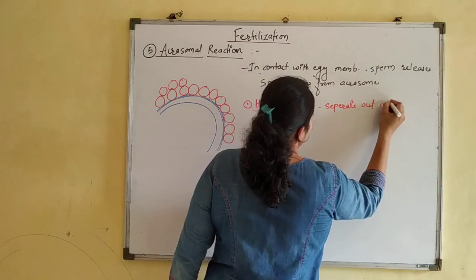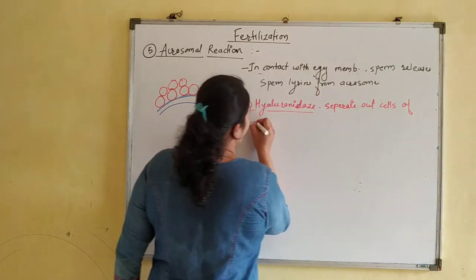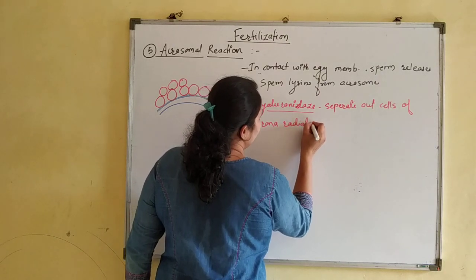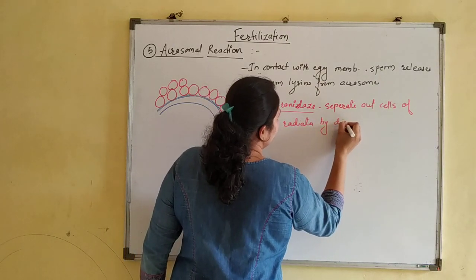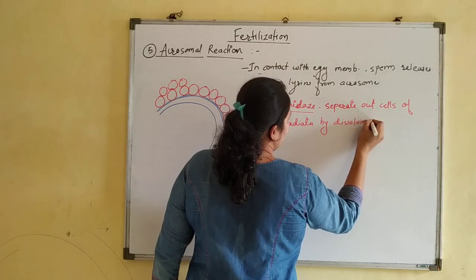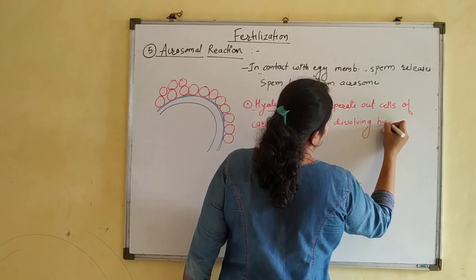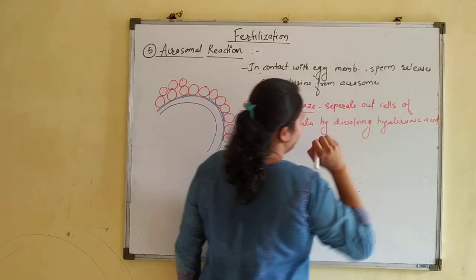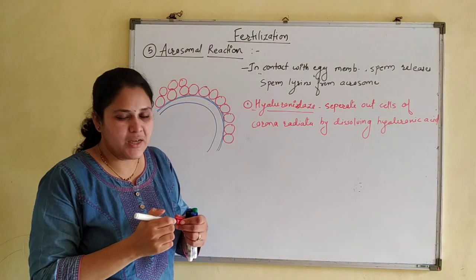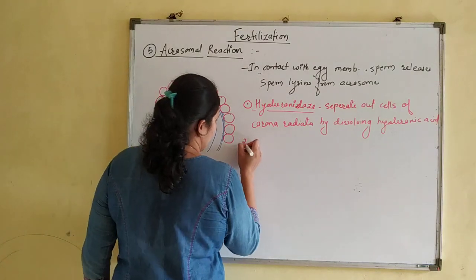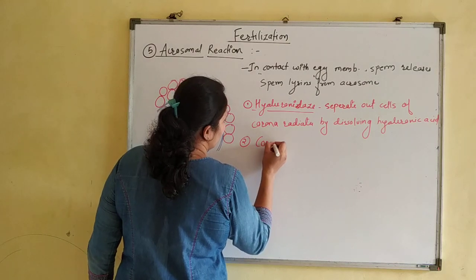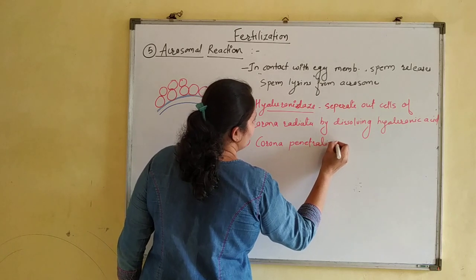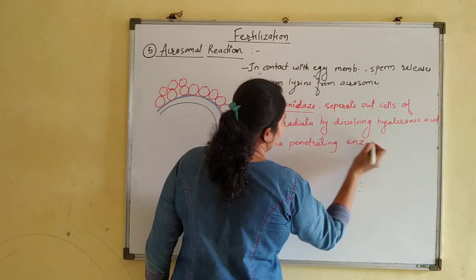Separate out cells of corona radiata by dissolving hyaluronic acid. Okay, so hyaluronidase dissolves the hyaluronic acid. Second one, corona penetrating enzyme. Second one, corona penetrating enzyme.